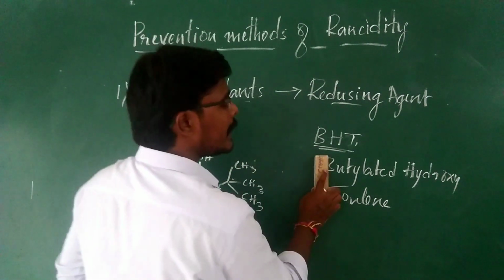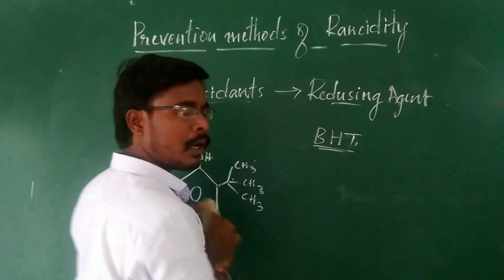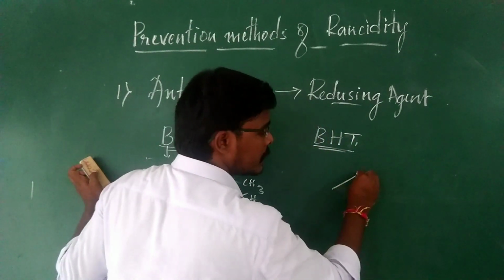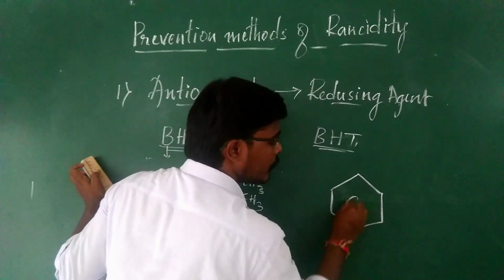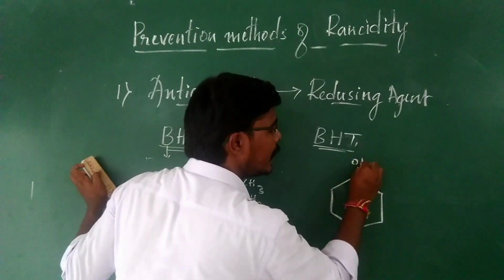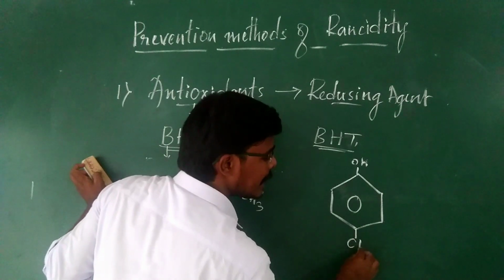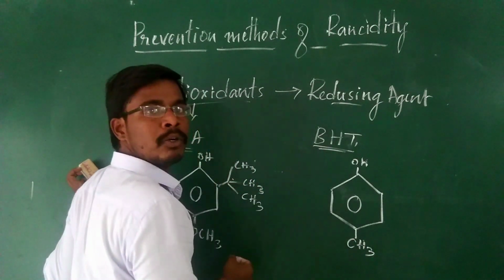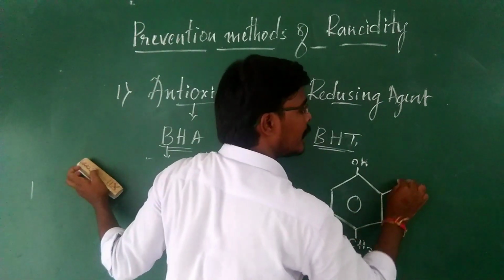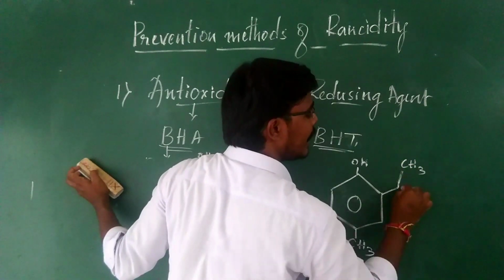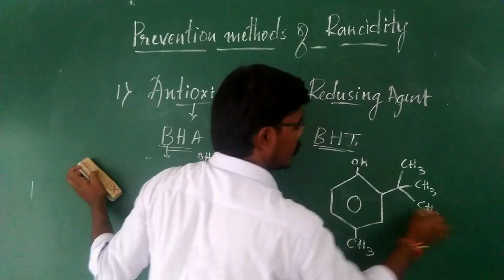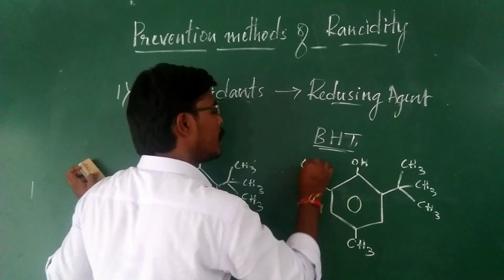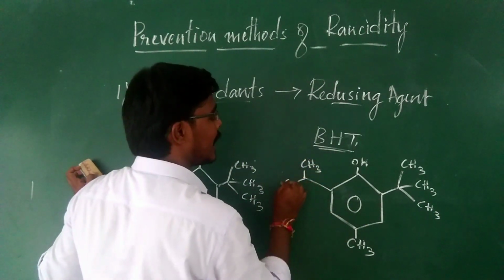And when you come to BHT, butylated hydroxy toluene, again the benzene ring is taken. To this benzene ring, you are going to add the OH group upside, and downside the CH3 methyl group. Only a methyl group is present, and at the right corner 3 methyl groups are attached to the carbon atom, and to the left also, methyl groups are attached.